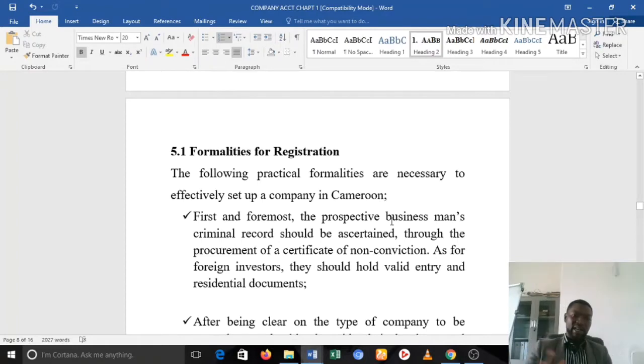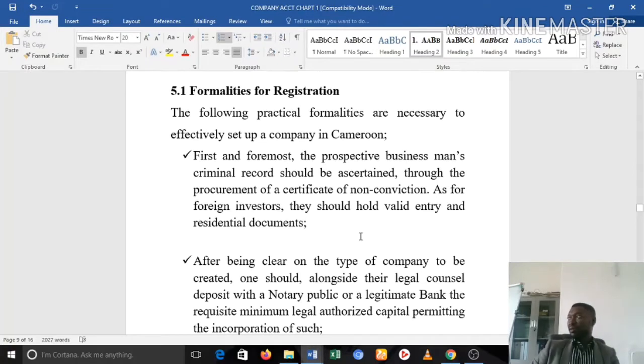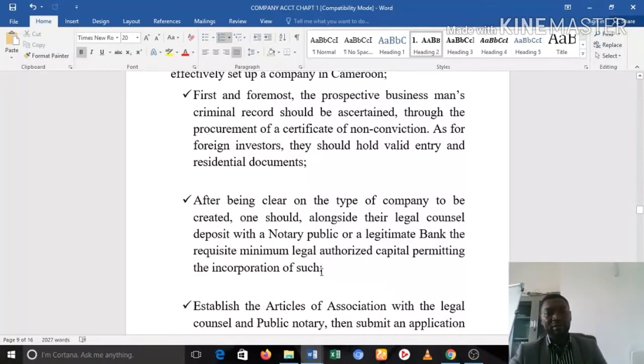Okay, so what are the various formalities or different steps that people have to follow or usually follow in the formation of companies? The first step is that the prospective shareholder, partner, or businessman, that's what we mean, must first of all ascertain their criminal record. So this is done through what they call a certificate of non-conviction. So each of the partners must actually produce a certificate of non-conviction, okay, as part of the document that they are compiling for registration.